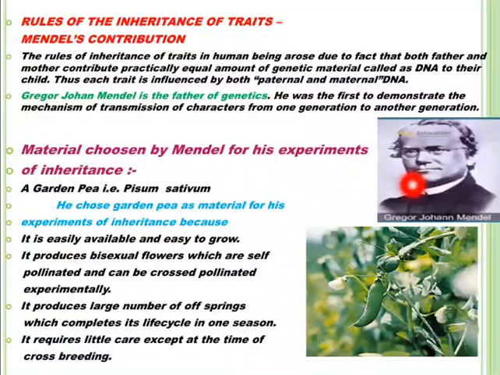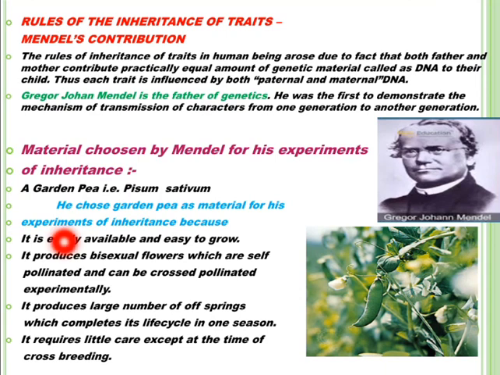The rules of inheritance of traits in human beings arise due to the fact that both father and mother contribute practically equal amounts of genetic material, that is DNA, to their children. Thus, each trait is influenced by both paternal and maternal DNA. Gregor Johann Mendel gave the laws of inheritance. For this, he chose the material for his experiment of inheritance, that is garden pea. The scientific name of garden pea is Pisum sativum.